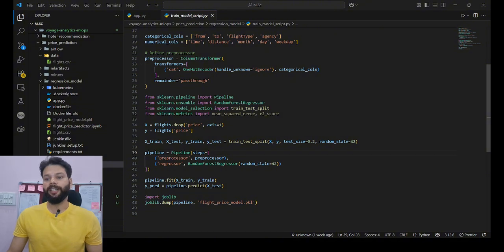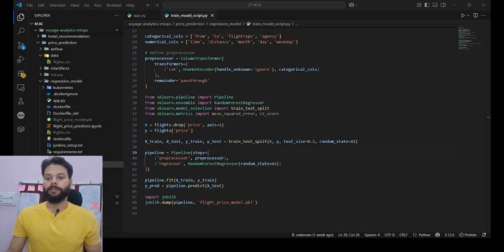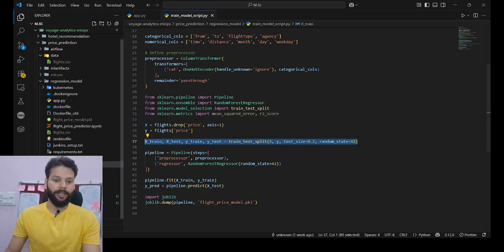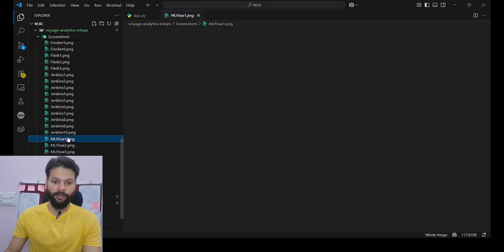To keep track of my experiments, I integrated MLflow into the regression model workflow. MLflow helps in monitoring the model parameters, metrics, artifacts, and versions, making it easy to compare different runs and reproduce the results. So here is the code that I used to log the model metrics over MLflow, and then let me show you the screens of MLflow.